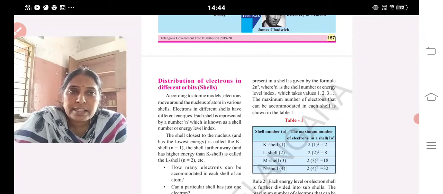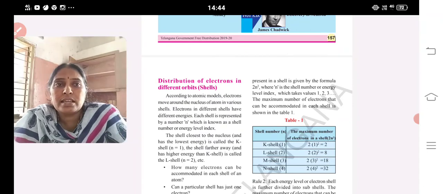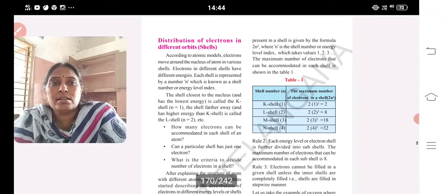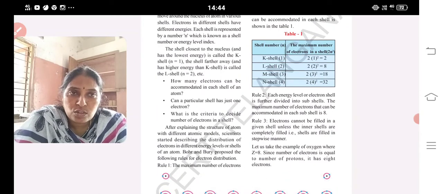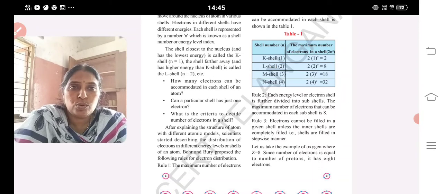How many electrons can be accommodated in each shell of an atom? Can a particular shell have just one electron? What is the criterion to decide the number of electrons in a shell? After explaining the structure of an atom with different models, scientists started describing the distribution of electrons in different energy levels or shells. Bohr and Bury proposed the following rules for the electron distribution.